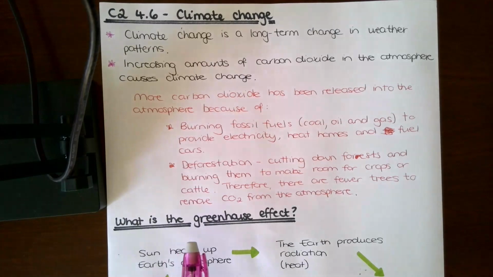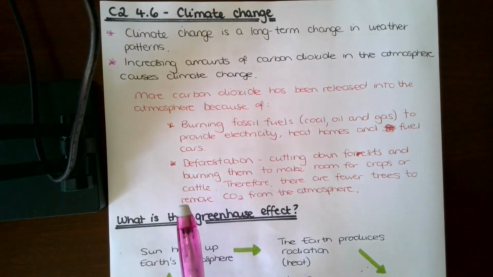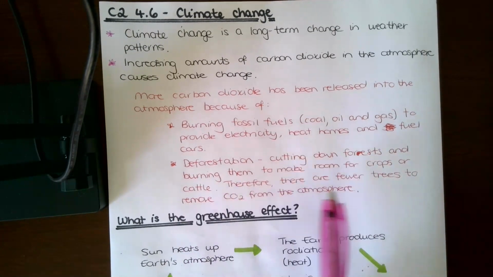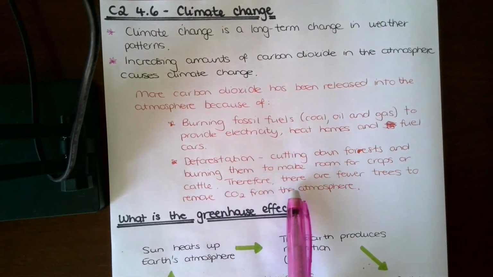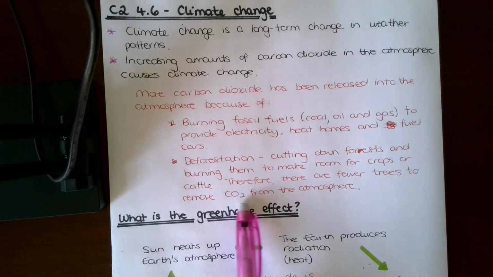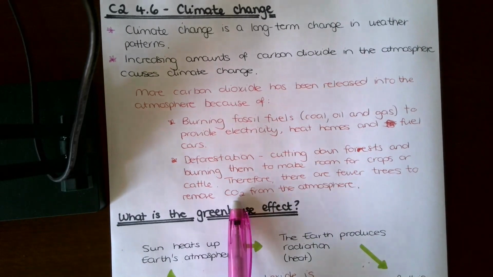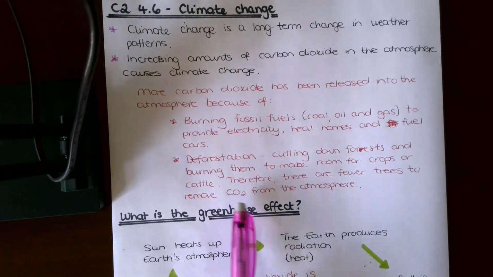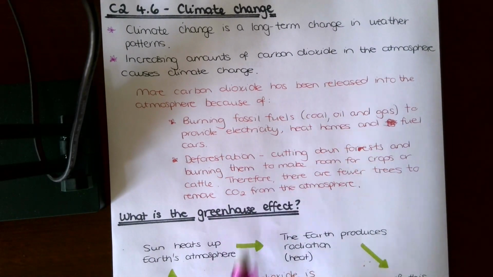Also we have cut down a load of forests, so this is called deforestation. We've burnt them down to make room for crops and cattle. Therefore there are fewer trees to remove carbon dioxide from the atmosphere. Remember that trees take in carbon dioxide, they are carbon stores. By burning them, cutting them down, this releases all the carbon back into the atmosphere again.